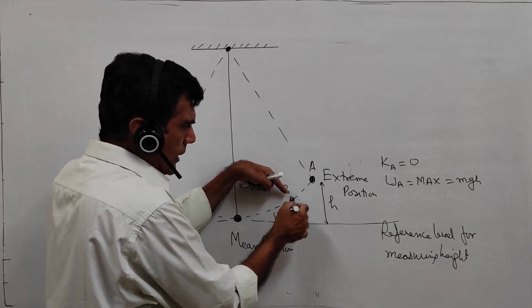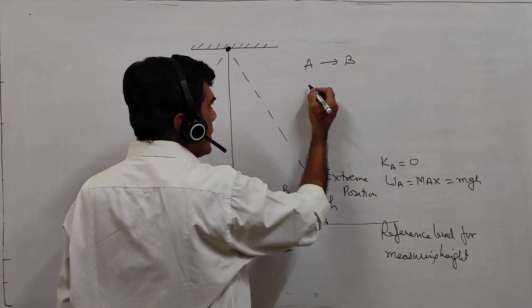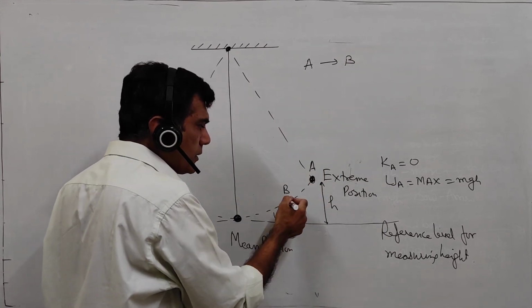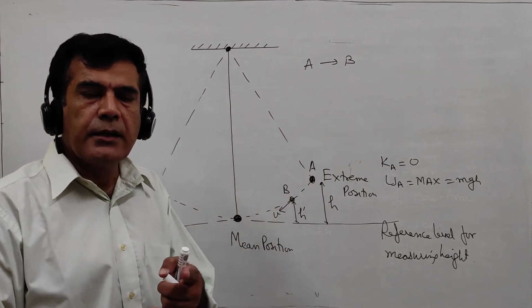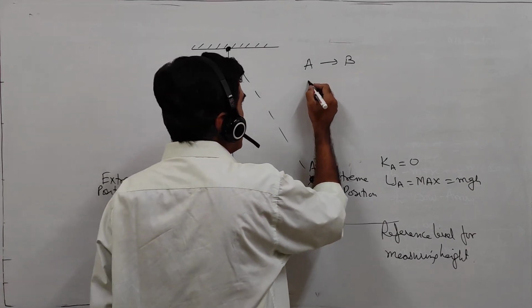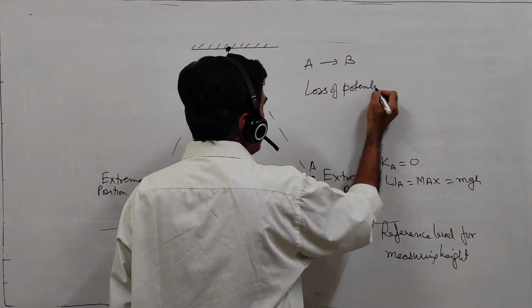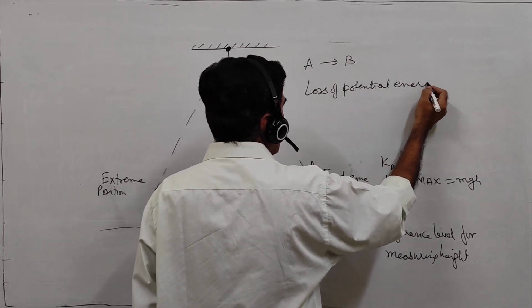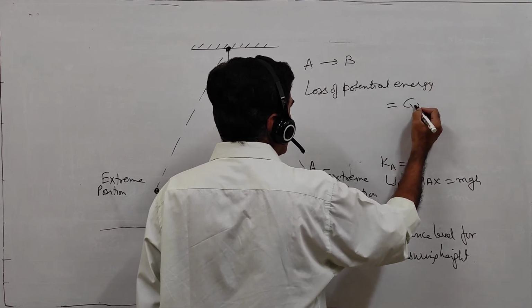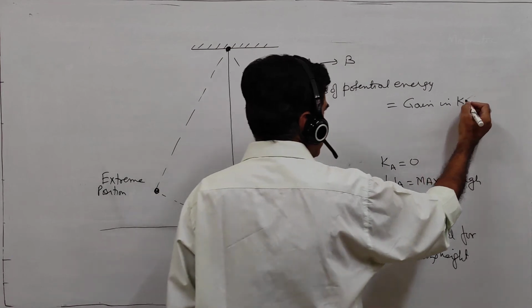So from A to B there is a decrease in the potential energy and simultaneously an increase in the kinetic energy. We can say that the loss of potential energy is equal to the gain in kinetic energy.